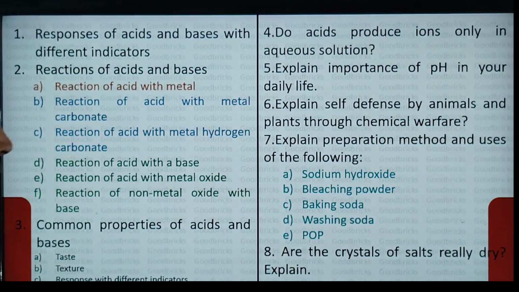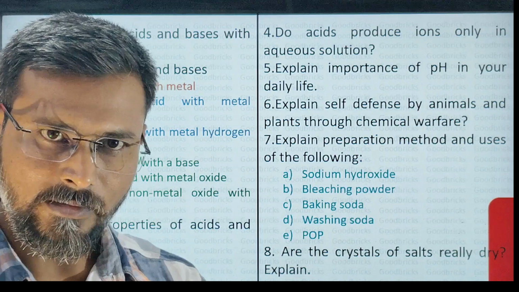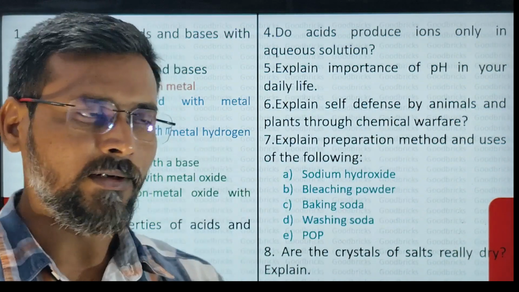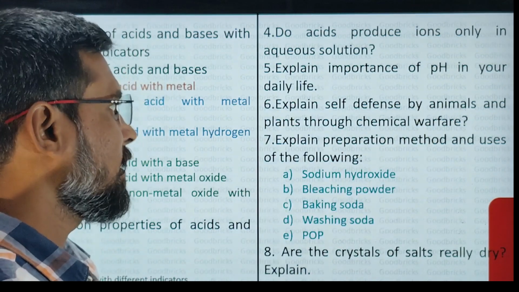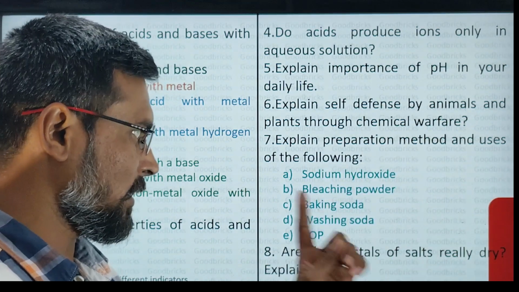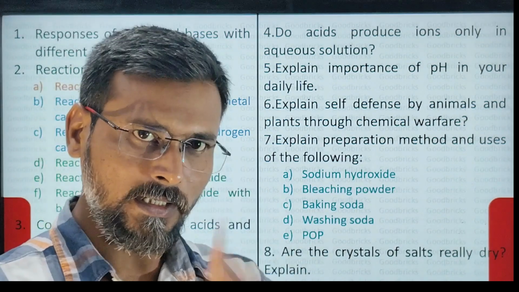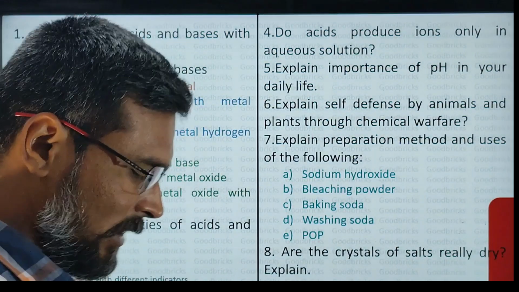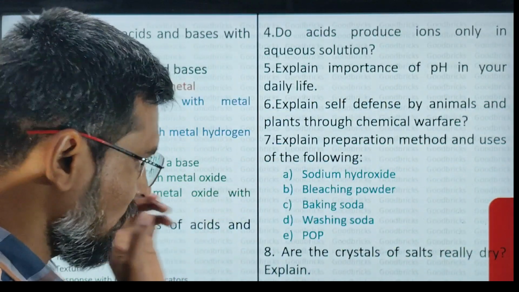Next, let us see some other questions. Do acids produce ions only in aqueous solutions? Activity 8. Explain importance of pH in your daily life. Explain self-defense by animals and plants through chemical warfare. Explain preparation method of sodium hydroxide, bleaching powder and their uses. Are the crystals of salts really dry? So these are all the questions which you can expect in the final board exam from the acids and bases lesson.